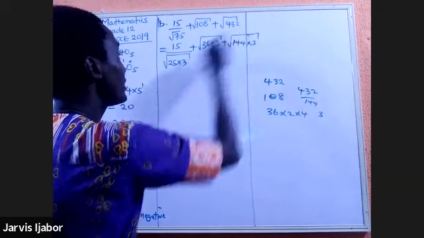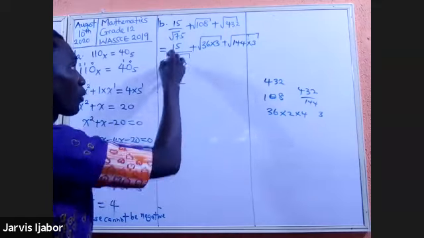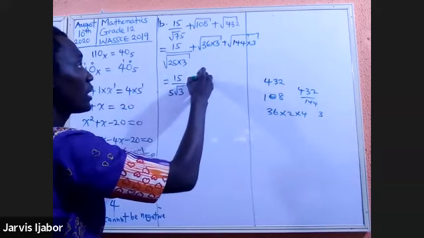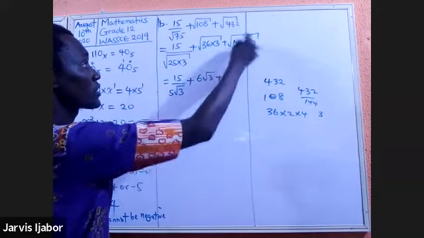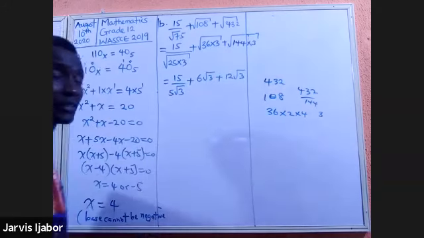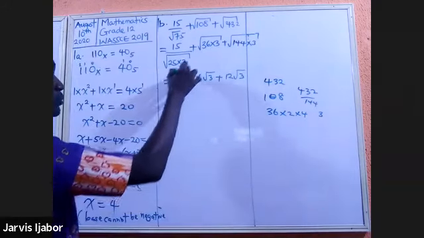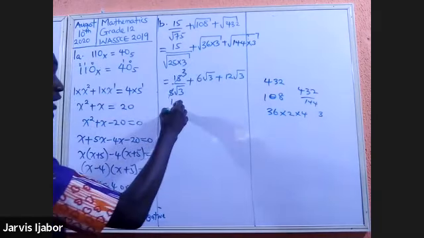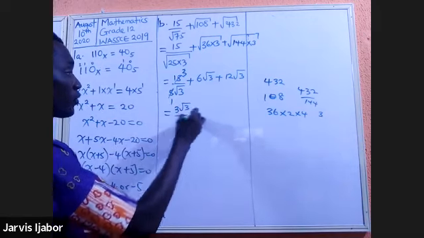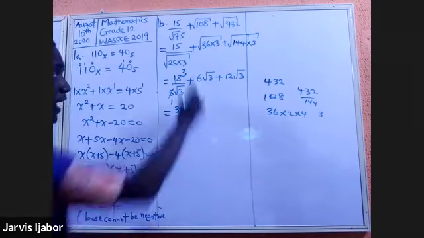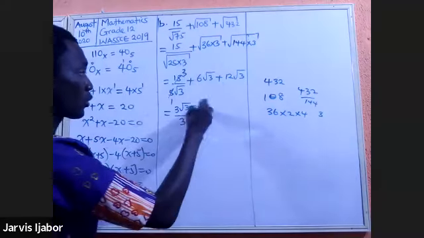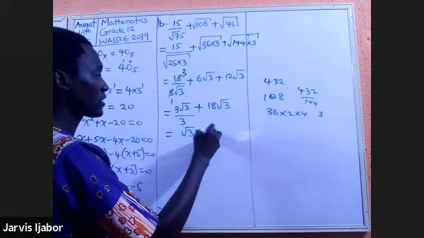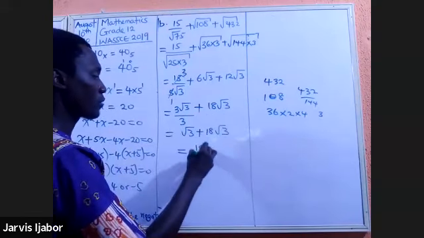So with that said, I will have here 15 over 5 root 3 plus 6 root 3 plus 12 root 3. Are you seeing that? Now I'll rationalize this. This will be 1, this will be 1, this will be 3 rather. And when I rationalize this one, I'm going to get 3 root 3 over 3. I multiply top and bottom by root 3, and this will be plus 18 root 3, and that will give me root 3 plus 18 root 3. And my final answer becomes 19 root 3.